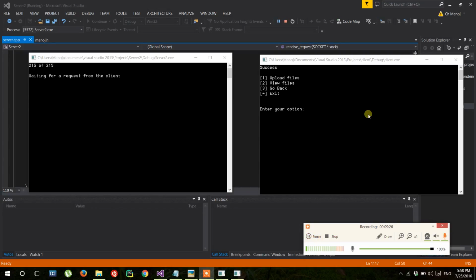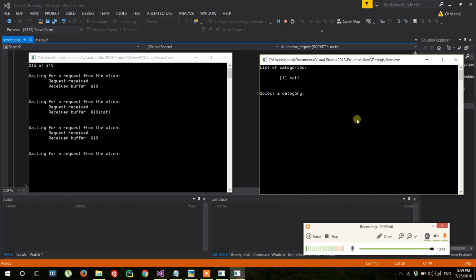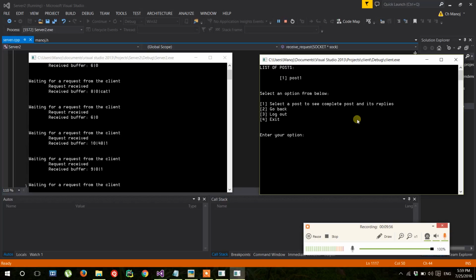Let us go back and check the message store. So let's select the message store, show my categories. No categories created yet, so let us create a category. Name it cat1. Category created, show my categories. Select that category 1, create a post 1, show all posts.